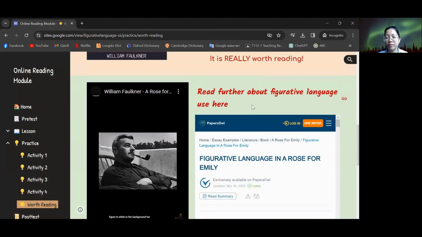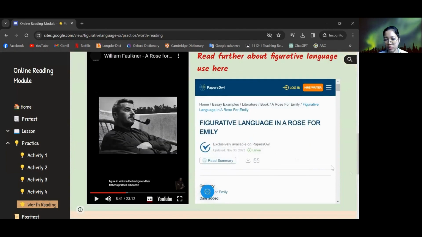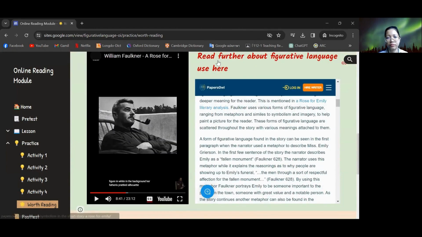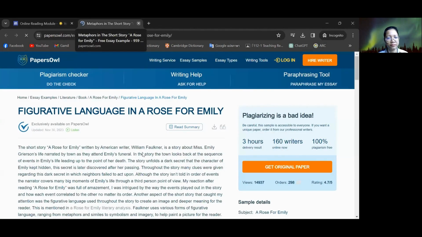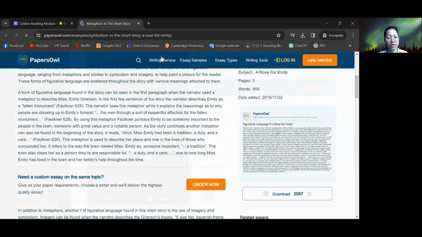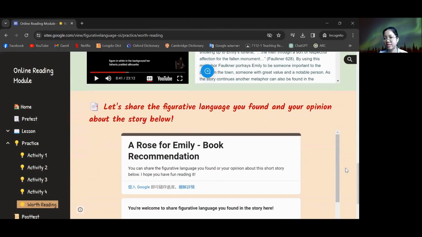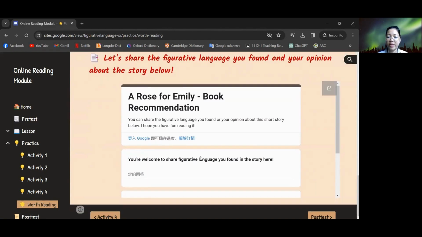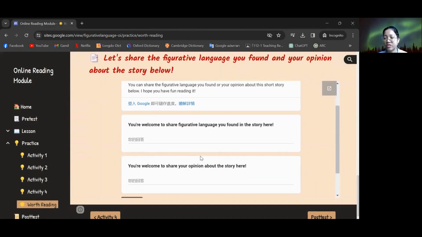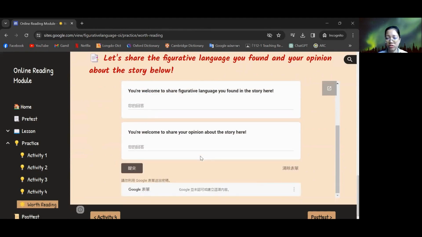And if they want to read about figurative language in this book, they can read it on this website as well. After they read it, this is actually optional. If they read it, they have space to share the figurative language that they found in the story, or they can share their opinion about the story as well.